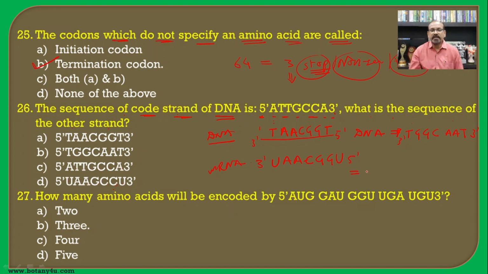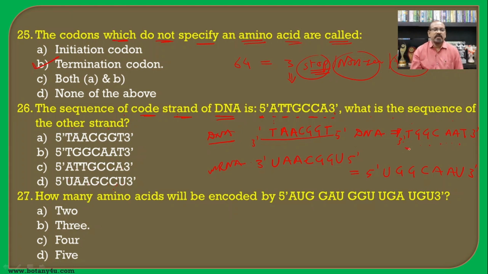So if we make it from 5' to 3', that is U, G, G, C, A, U. So here the T, G, G, C, A, T, 3'.